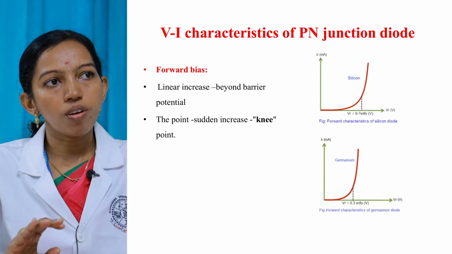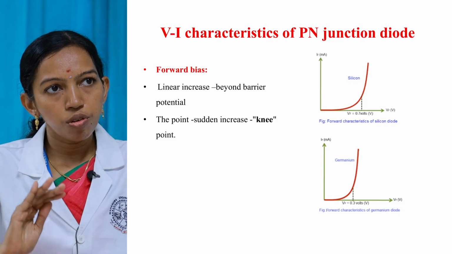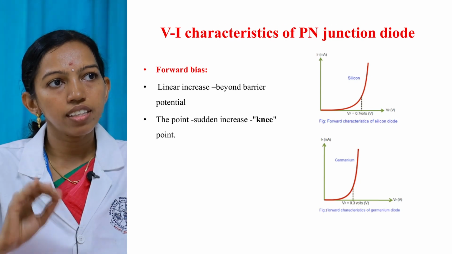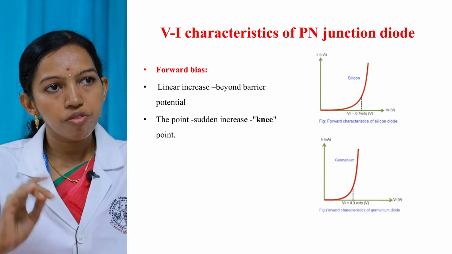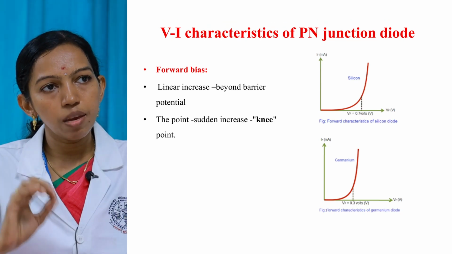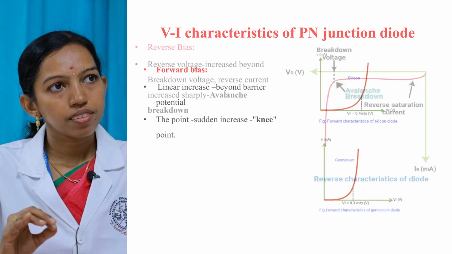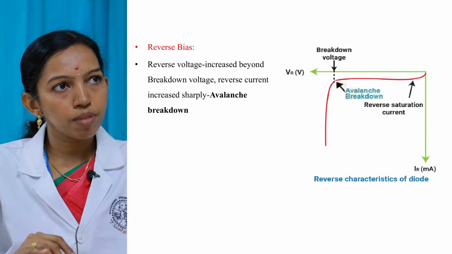So that point is called the knee point. If the diode used is made of silicon material, then the knee point is 0.7 volt, and if the diode used is made of germanium semiconductor material, the knee point is 0.3 volt. So this is the VI characteristics under reverse bias condition.